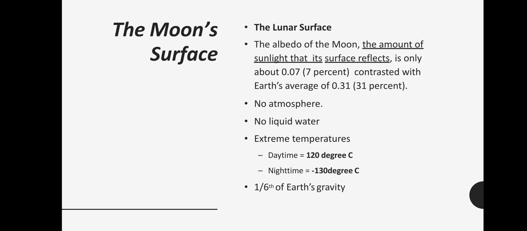So Earth reflects back 31% of the light, but the Moon reflects back 7%. It has no atmosphere, no liquid water, and its extreme temperatures are 120 degrees Celsius in the daytime and minus 130 degrees Celsius at night.